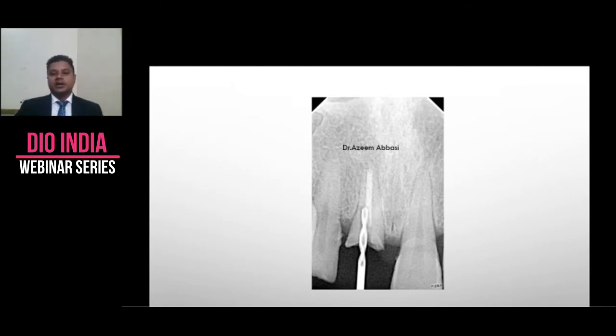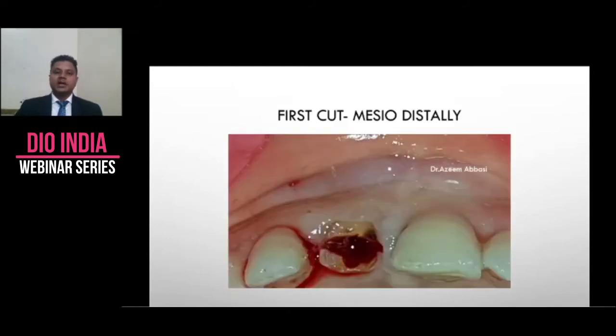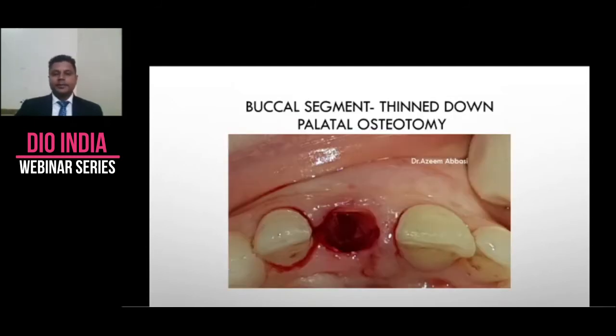So this is how we start. First we try to remove the gutta percha with a GG drill. Then this is the mesiodistal cut. Remove the buccal segment. Again, removing this buccal segment will absolutely require your periotomes. You cannot remove it with something else. It needs a periotome.